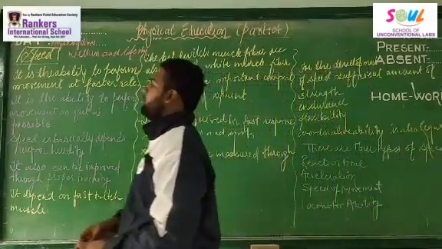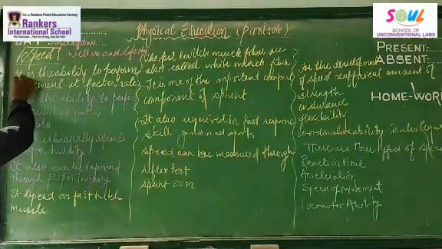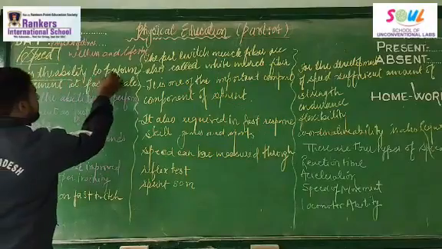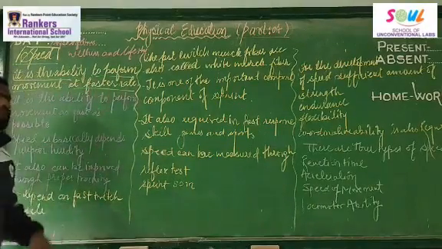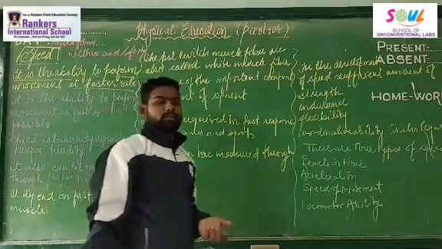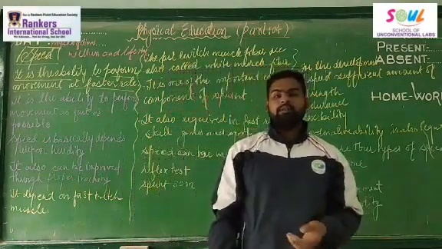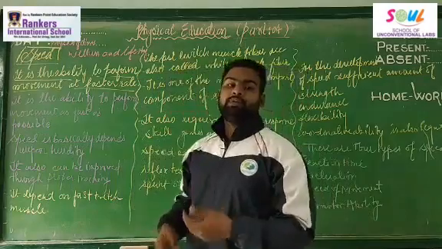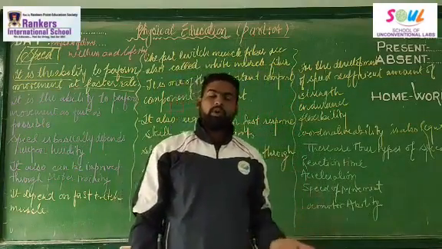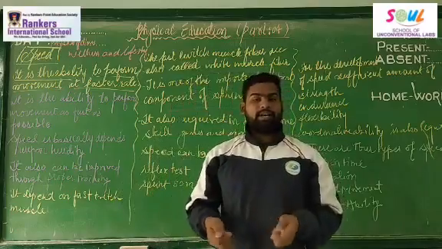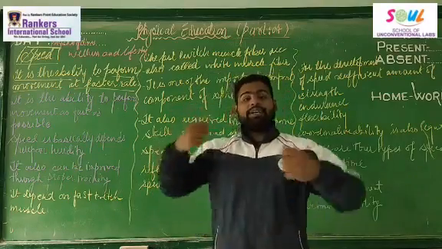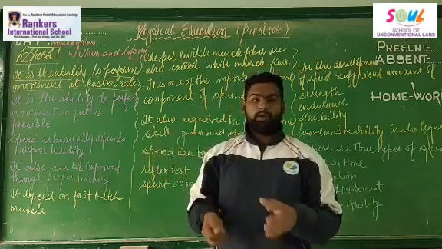Now dear students, please pay attention here. Speed is the ability to perform a movement at a faster rate. Sometimes when we are late for school, college, or some function, we perform things very fast, like combing our hair, dressing up, and kicking the bike.